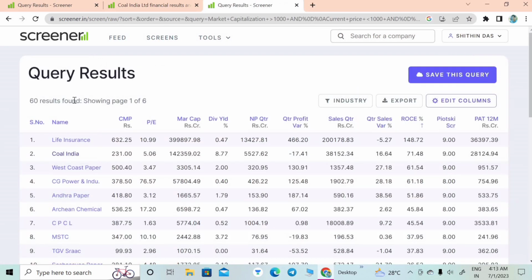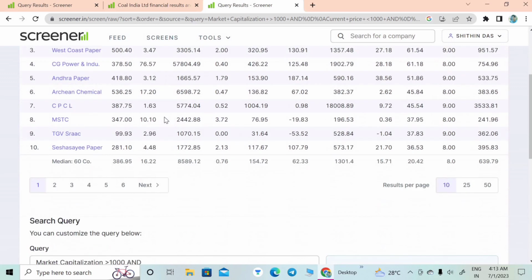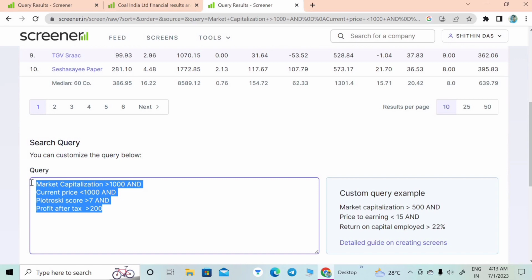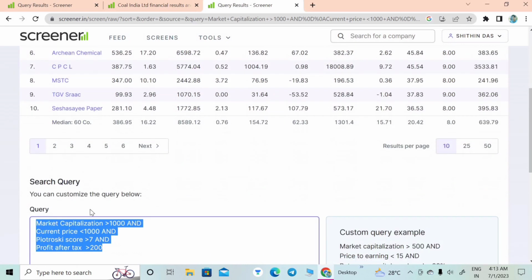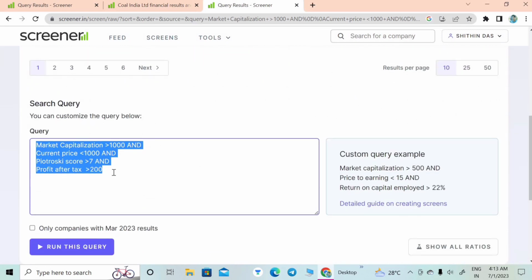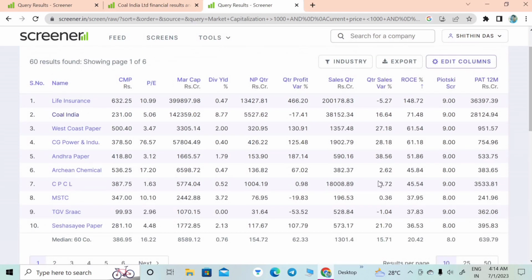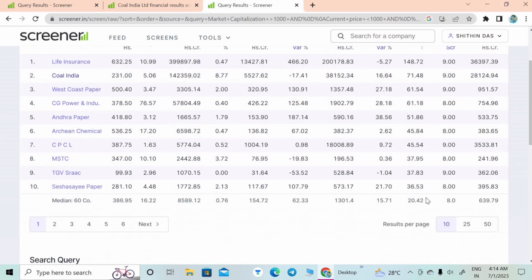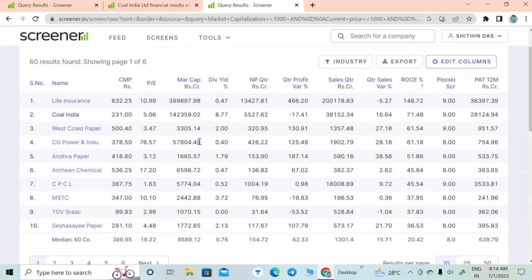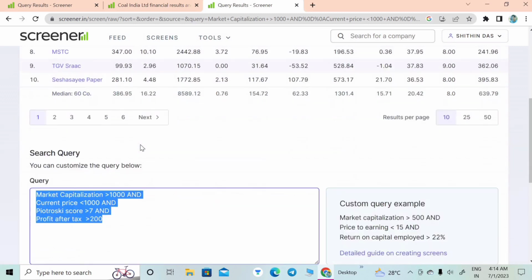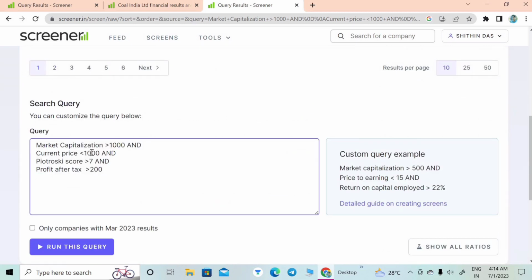So we can see the company details based on our data. All these companies have these parameters, that is, these are our parameters. These are shown as all companies having this data, that is, it is true for all these companies. Based on this data we can sort the companies. Around 50 companies are shown. Again we can sort based on CMP, which is the current market price. I am selecting current market price below 1000.